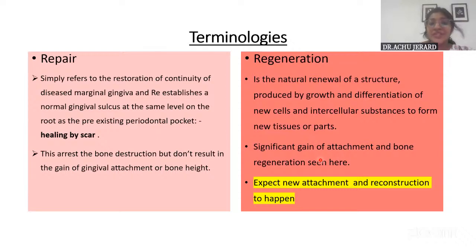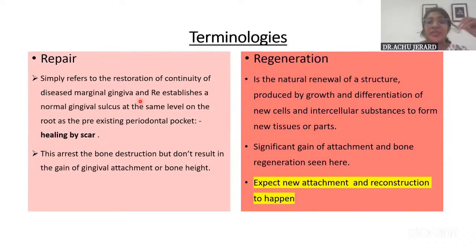Whereas sometimes after a periodontal therapy, it is not always that regeneration happens; it's not a must. That is why we say predictability is poor for regeneration. Even though it aims to give an ideal result, we cannot say that it always gives that ideal result. Sometimes healing by repair happens. It simply refers to restoration of continuity of the diseased marginal gingiva.